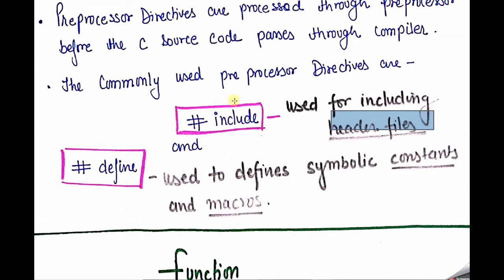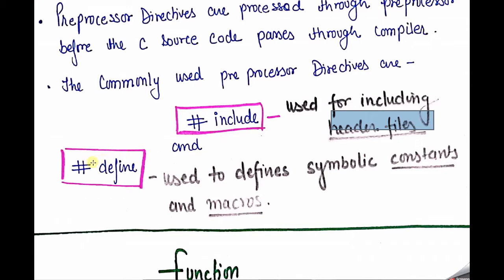The most important point is whenever we write this syntax, we can see the syntax of #include, then angular brackets, and inside we can write stdio.h, conio.h. .h means what? For the header files we use the .h format.